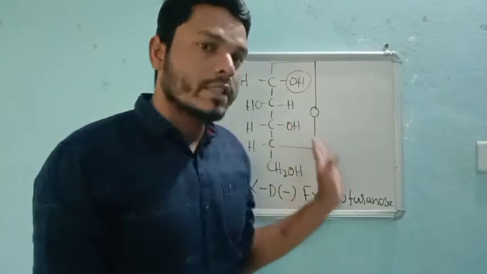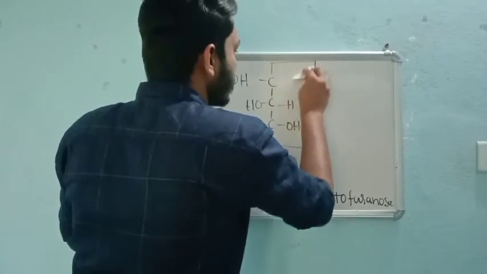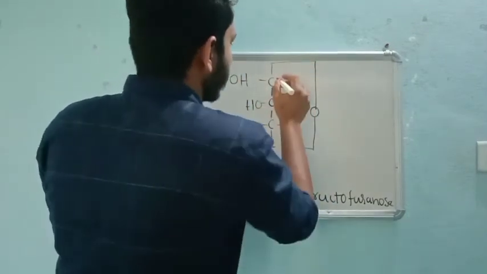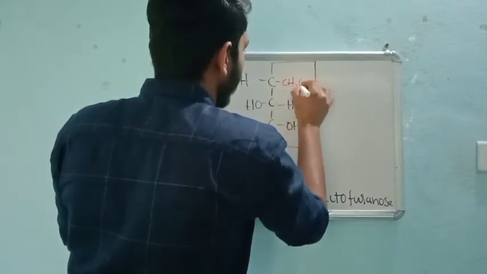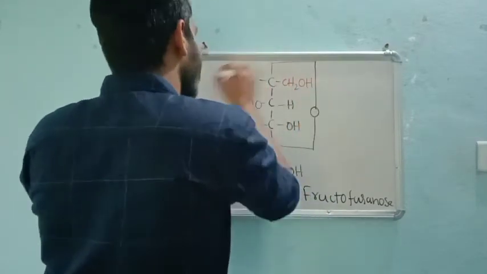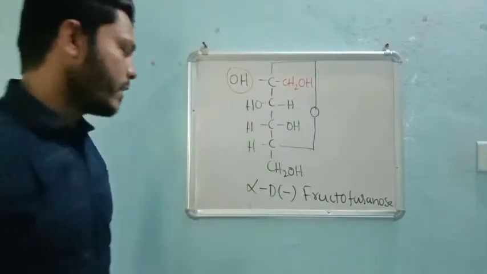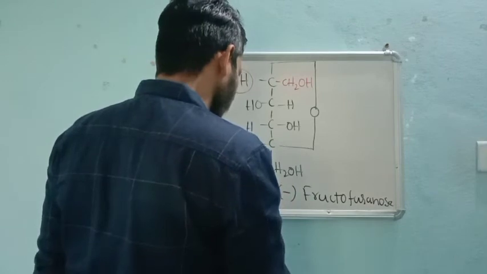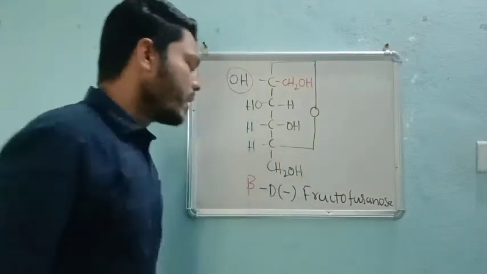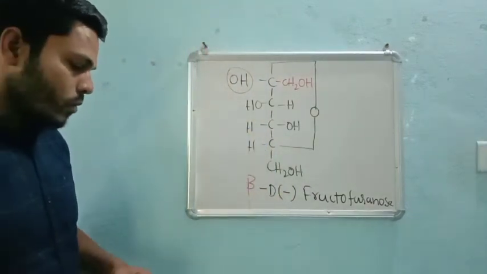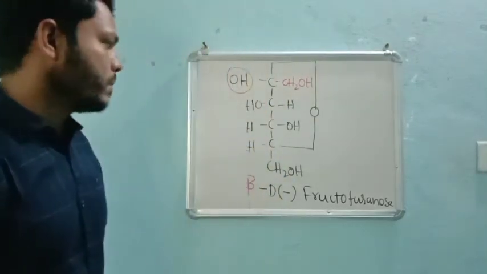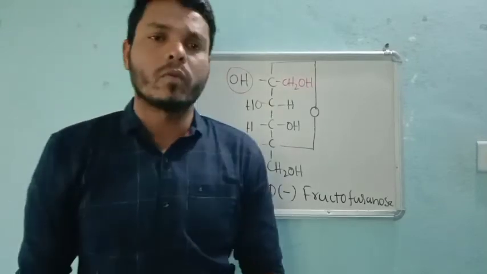Now, if it is beta type, then our OH will come this side, like this, with CH2OH. Now our OH group is on the left hand side, so it is again the dextrorotatory form. Therefore beta-D-minus-fructose. So this is all about fructose.